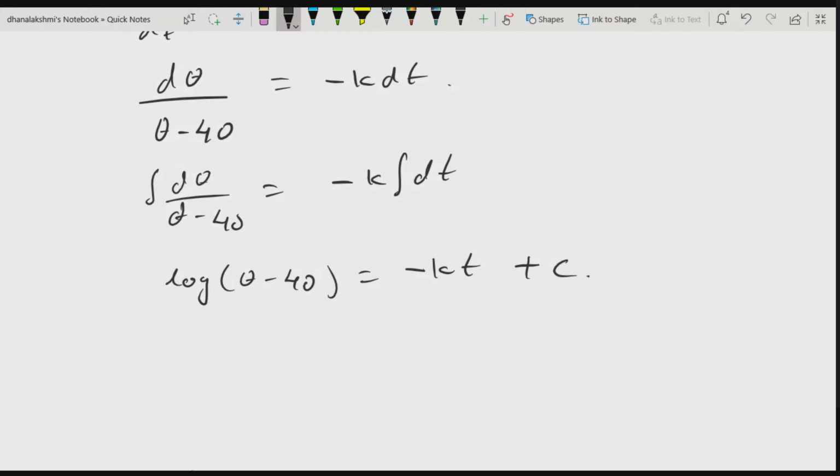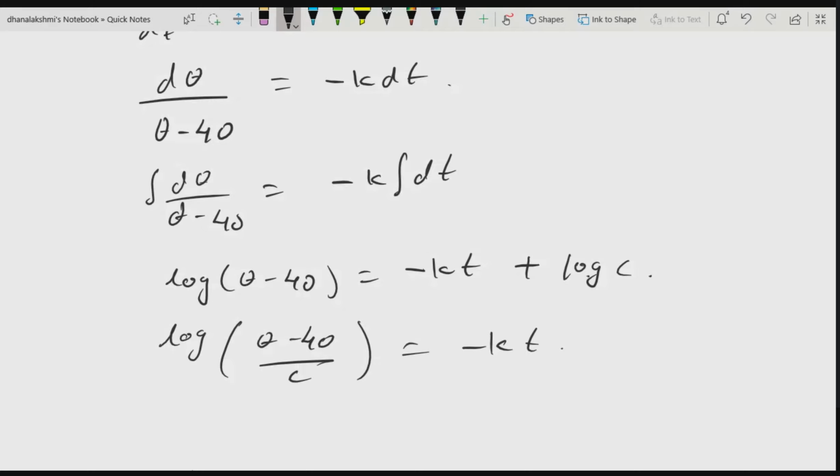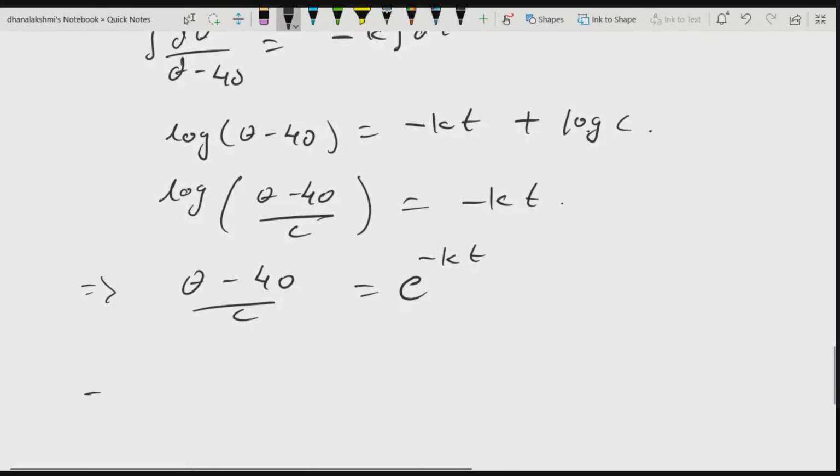Instead of c you write log c. So this will be log of (theta minus 40) by c is equal to minus kt. That means (theta minus 40) by c is equal to e to the power minus kt. So theta minus 40 is equal to c times e to the power minus kt. This is the solution.